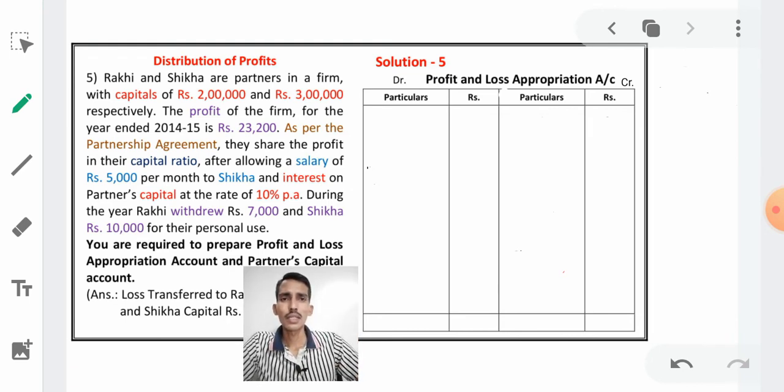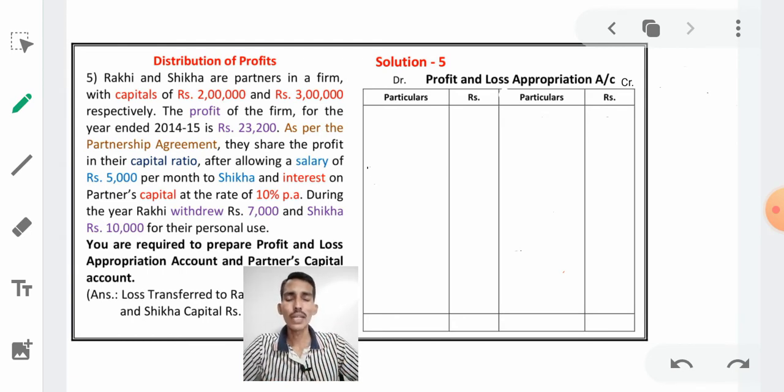Who are the partners? Rakhi and Shikha. Rakhi and Shikha are the partners in a firm with capital of rupees 2 lakhs and rupees 3 lakhs. See here, Rakhi and Shikha are partners. They have introduced 2 lakhs and 3 lakhs.